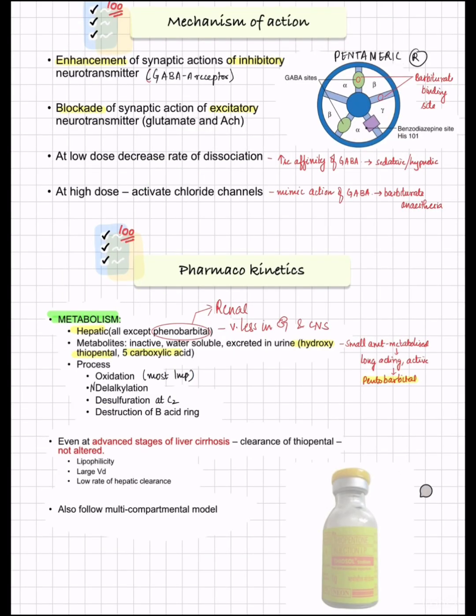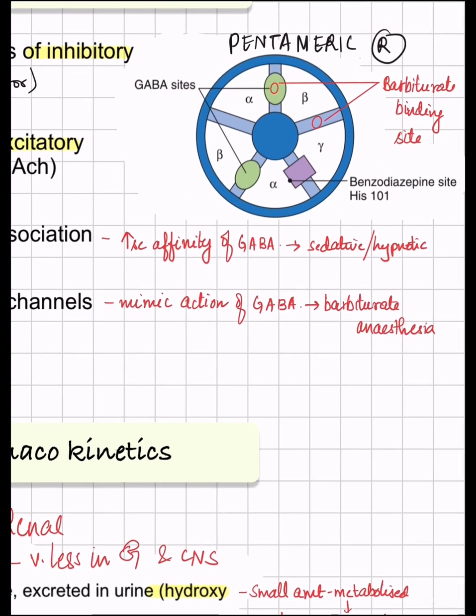Coming to mechanism of action, to understand it, you have to understand there are two types of neurotransmitters. We have inhibitory neurotransmitters and we have excitatory neurotransmitters. Inhibitory mainly GABA, that is gamma aminobutyric acid, and excitatory mainly glutamate. So what does it do? GABA is an inhibitory neurotransmitter, and these are the receptors of GABA neurotransmitter, which is a pentameric receptor, and it